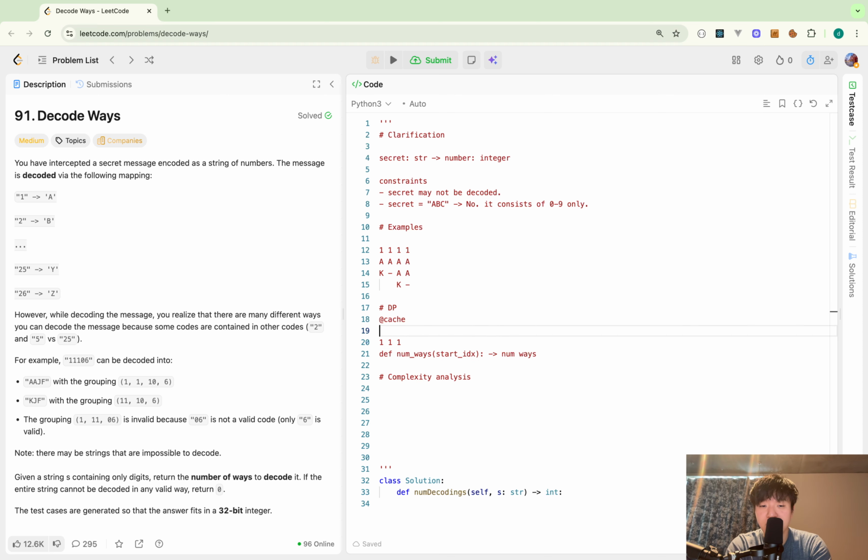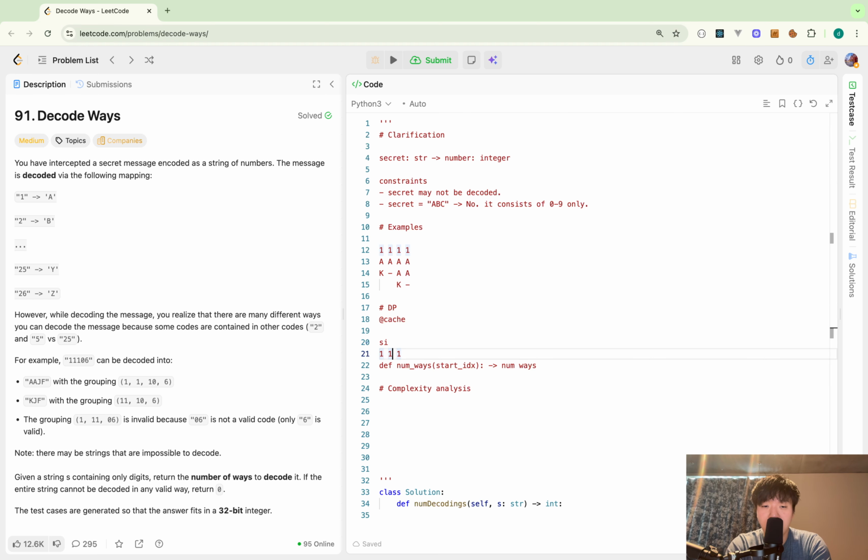In this case, this is a start index. I will think how I can do the decoding for the first prefix. In this case, 1 can be decoded in this way, and 11 can be one of the decoding ways. So I actually have to take a look at two cases.